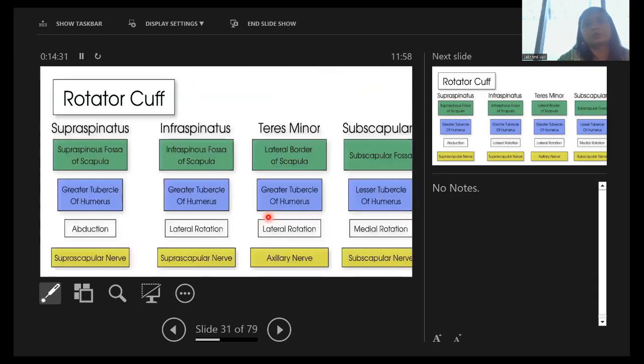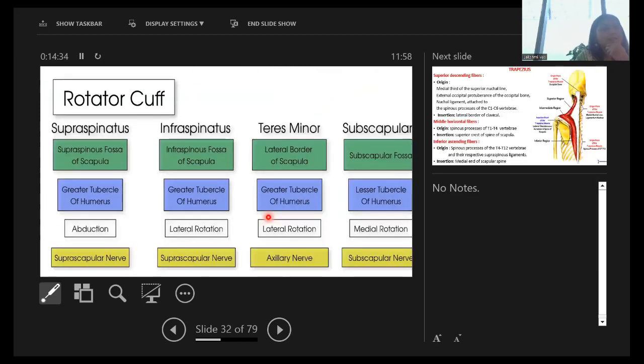We will go through this in short. So this is supraspinatus and infraspinatus. As per the namesake, the origin is from the same region. The first block is the origin, second is the insertion, third is the action, and fourth is the supply. Now, this supraspinatus